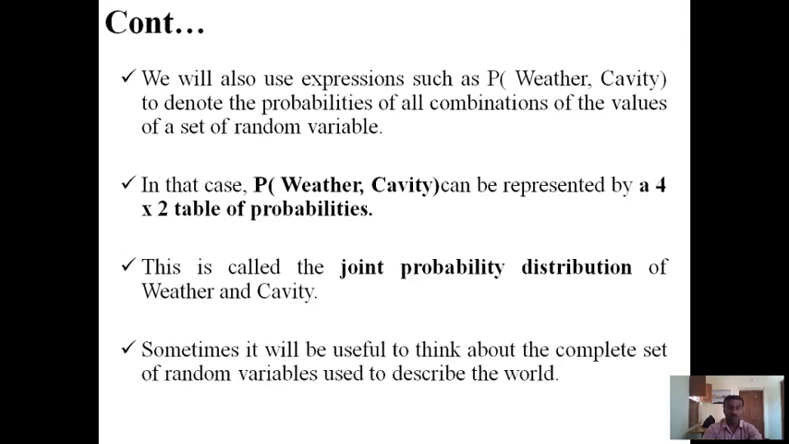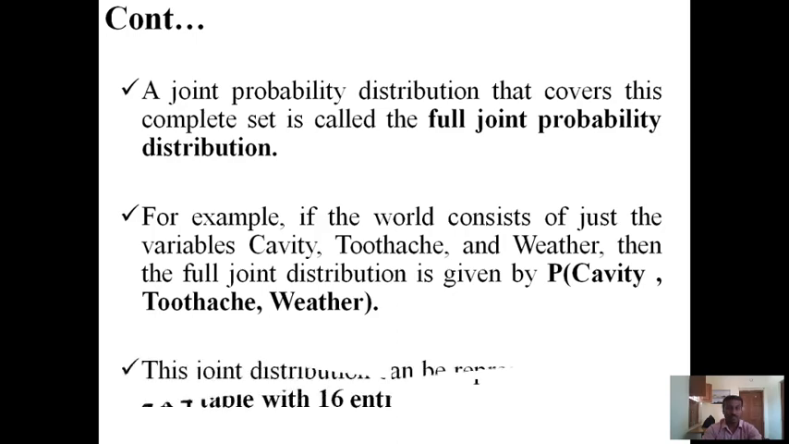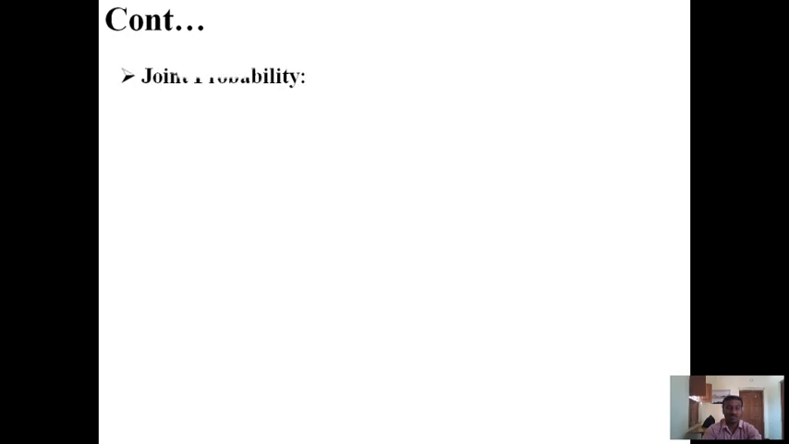Sometimes it will be useful to think about the complete set of random variables used to describe the world. Then a joint probability distribution that covers this complete set is called the full joint probability distribution. For example, if the world consists of just the variables cavity, toothache and weather, then the full joint distribution is given by probability of cavity, toothache, weather. This joint distribution can be represented as a 2 by 2 by 4 table with 16 entries.